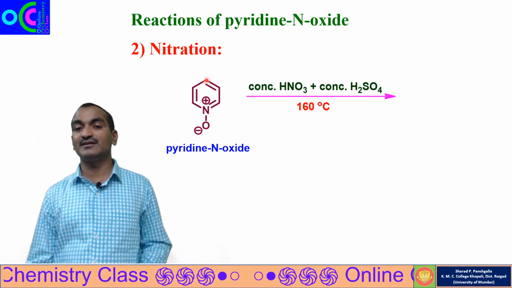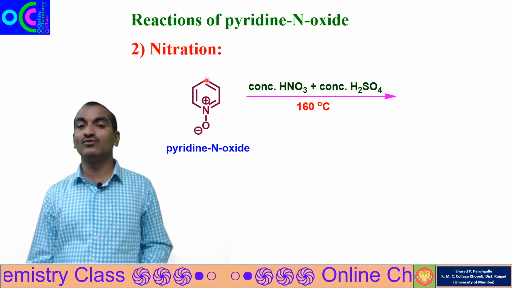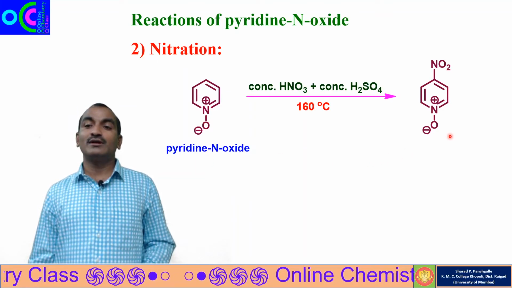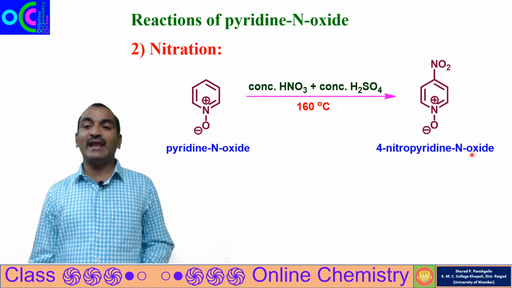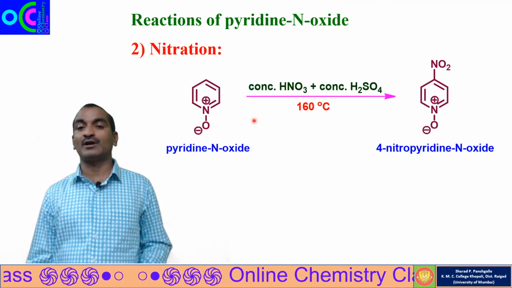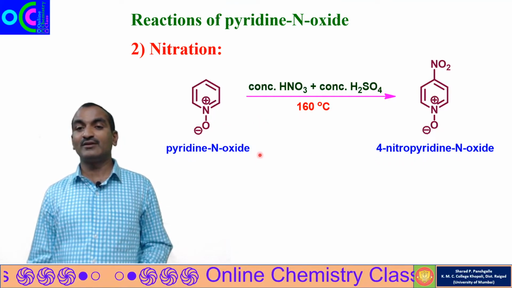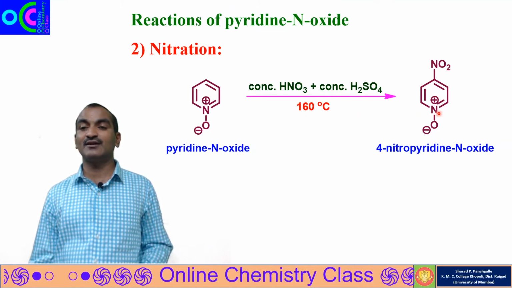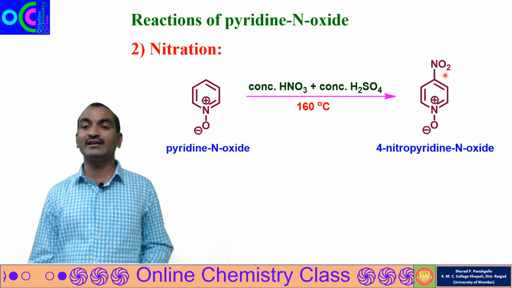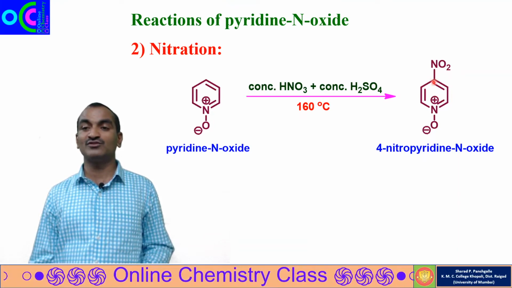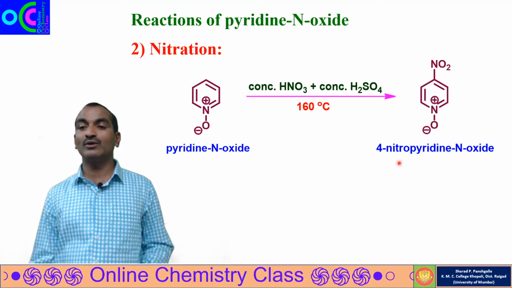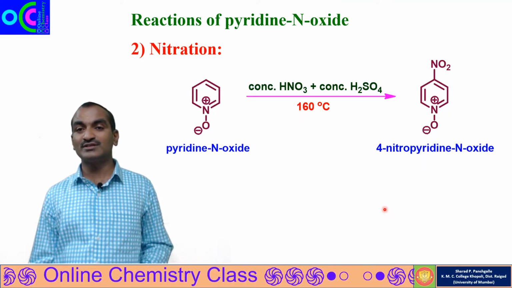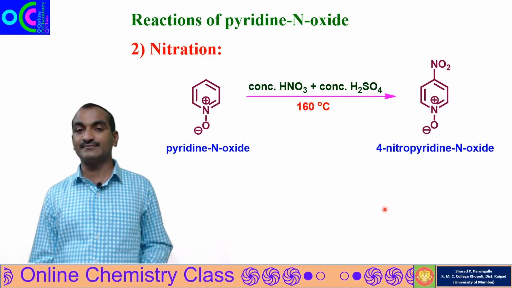The nitration is happening at position 4 and we get 4-nitropyridine N oxide as the product. So this is about the nitration.